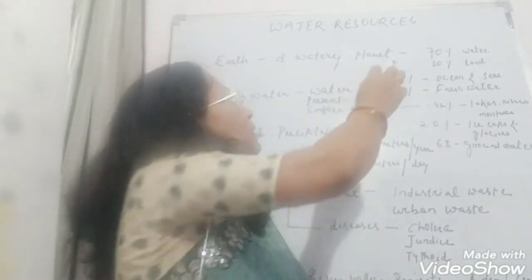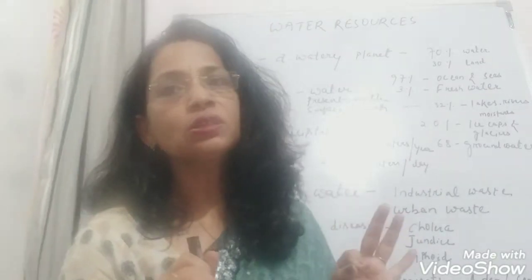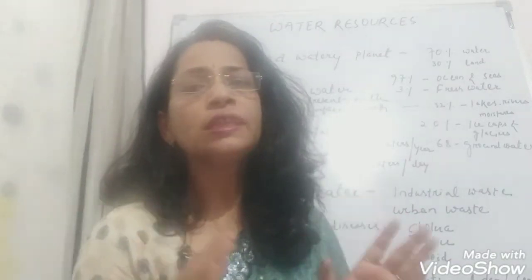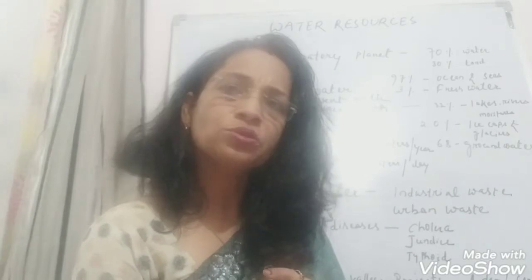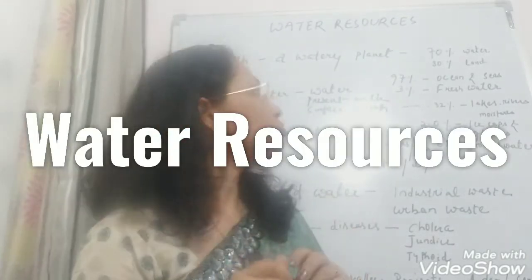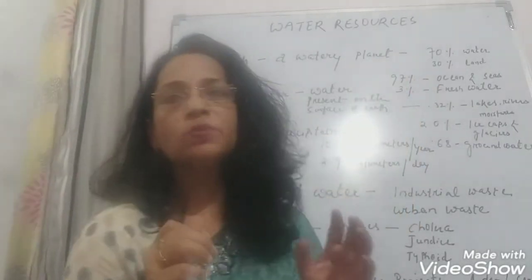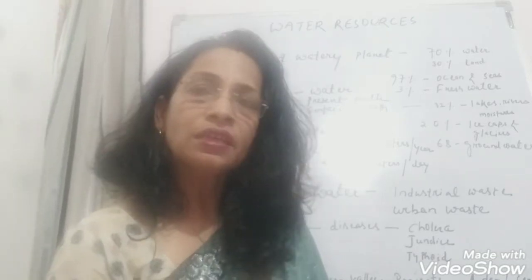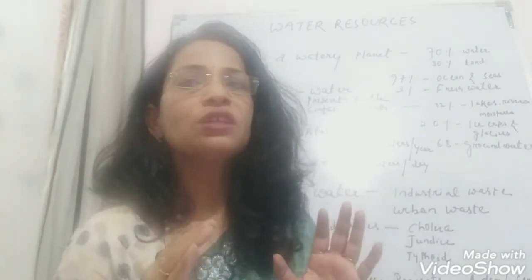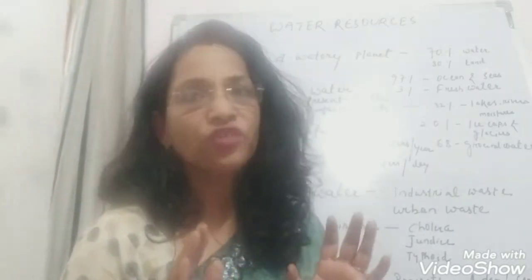Because around 70% of the Earth is covered with water and around 30% is covered with land. That's why it is known as a watery planet. Out of that 70% water, 97% is from the oceans and seas. Only 3% is fresh water. It means the fresh water on the surface of the earth is very limited.